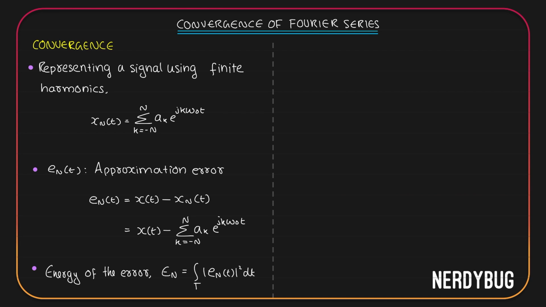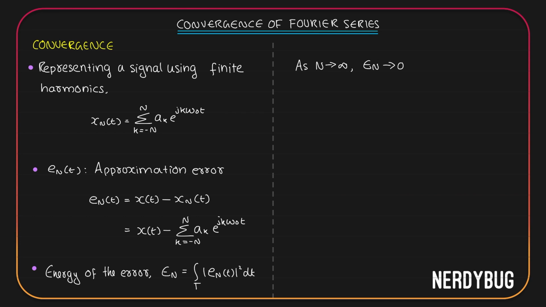Now what happens if I keep increasing the number n? Obviously, when n tends to infinity, xn of t becomes exactly equal to x of t, so error will be 0. So we can say as we keep increasing the number of components in the orthogonal set, the approximation keeps getting closer and closer to the original signal. So we can write as n tends to infinity, En tends to 0. Notice carefully that I wrote capital En, that is, energy of the error tends to 0, not small en of t, which is the error, is equal to 0.